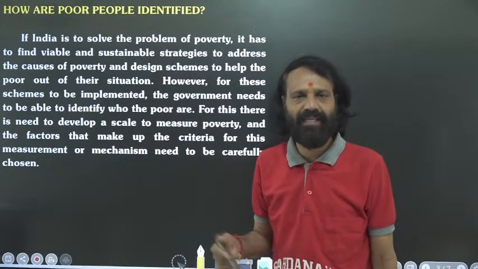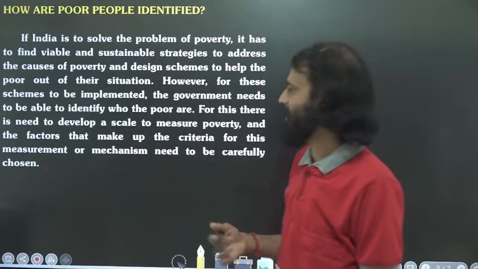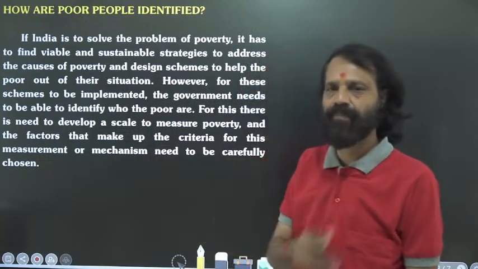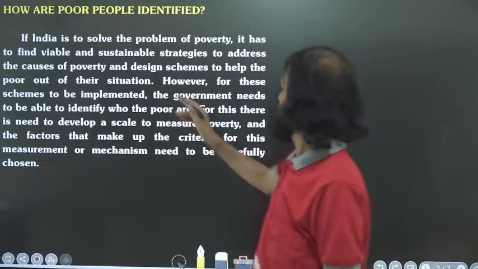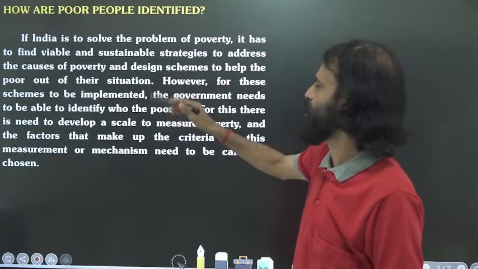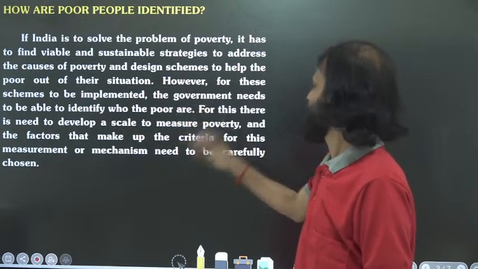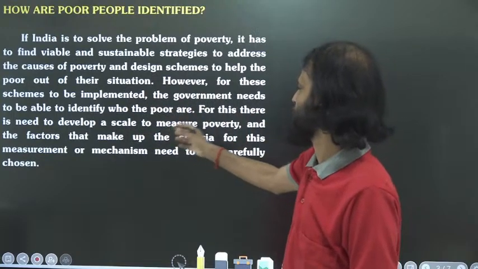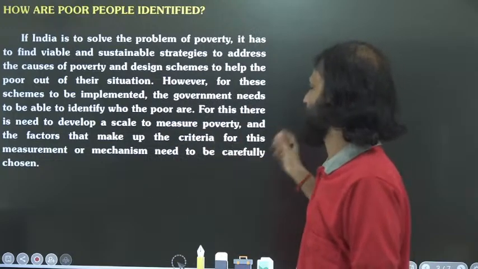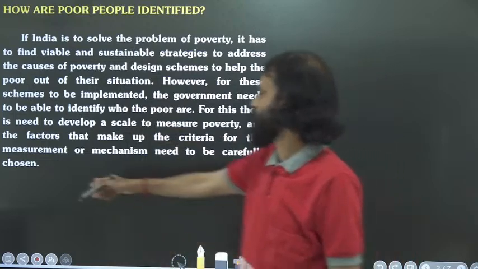In order to eradicate poverty, we want to create employment opportunities, and also give proper skill-based education. However, for these schemes to be implemented, the government needs to be able to identify who the poor are. For this, a scale to measure poverty needs to be developed, and the factors that make up the criteria for this measurement or mechanism need to be carefully chosen.